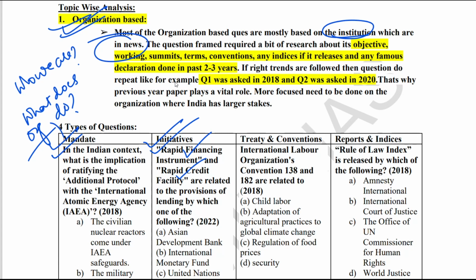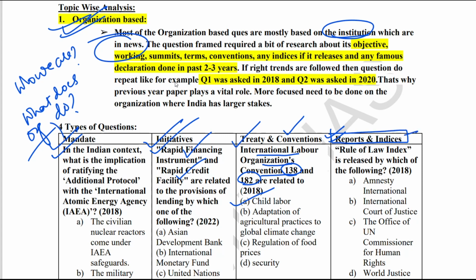The third type of question coming from this section is treaty based or convention based questions. You can see here in the year 2018 they asked which ILO conventions, 138 and 182, are related to. The answer was, I guess, child labor. And last but not the least is the section of reports and indices.